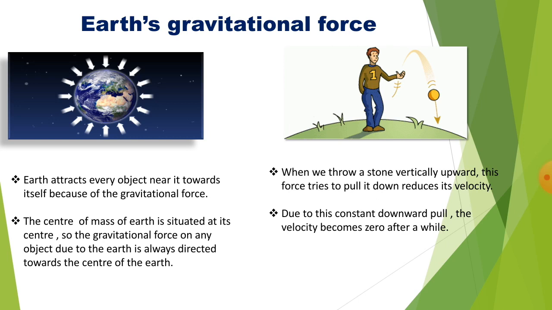Similarly, when we throw a stone vertically upward, what happens? This force tries to pull it down and reduces its velocity. Due to this constant downward pull, the velocity becomes zero after a while. The pull continues to be exerted and the stone starts moving vertically downward towards the center of the earth.